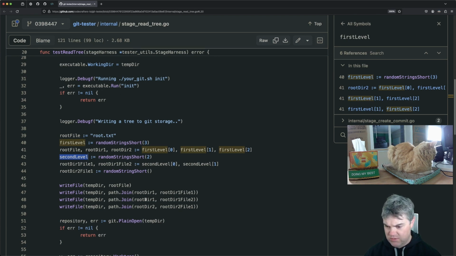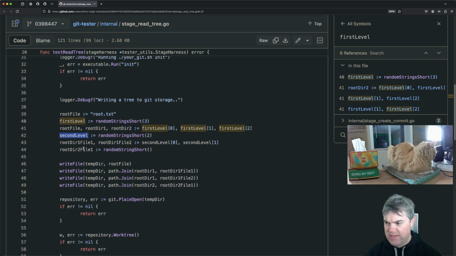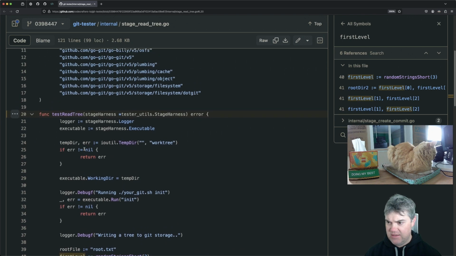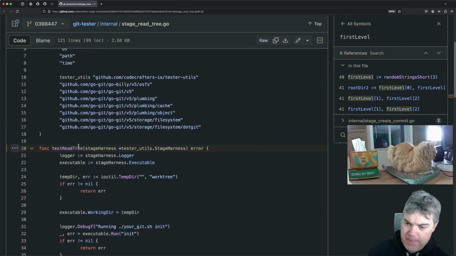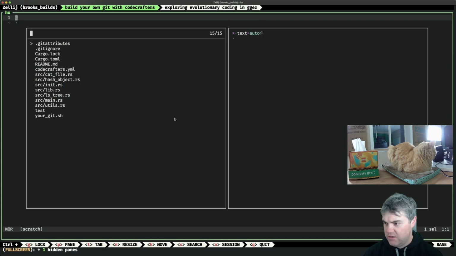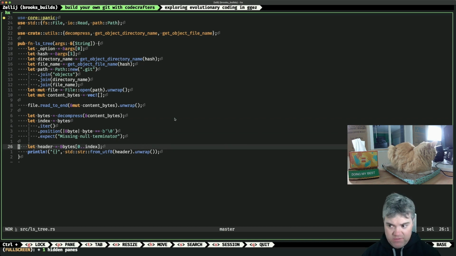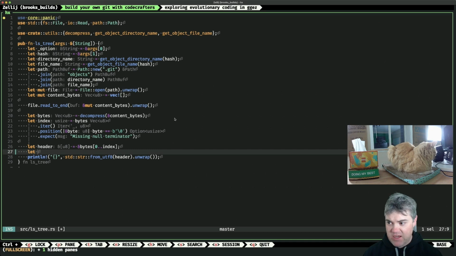Okay, and then it probably adds it, does the command to add it in, and then we want to read it out. So the question in our ls tree, okay, we get the content bytes. So right now we're getting the header from it, and then we have the rest of the content.